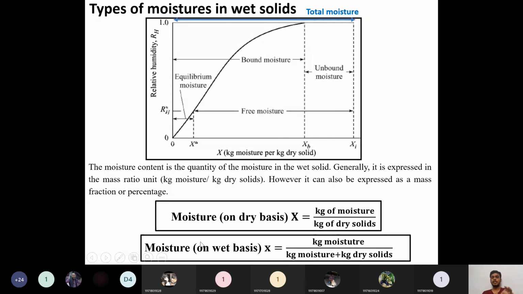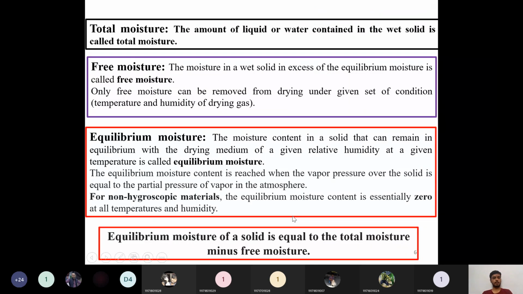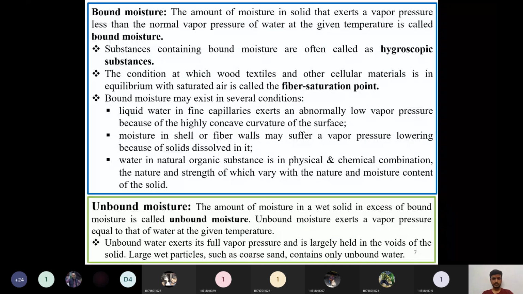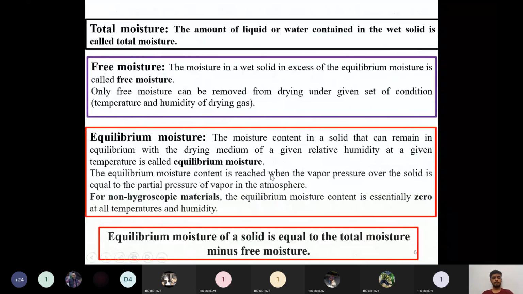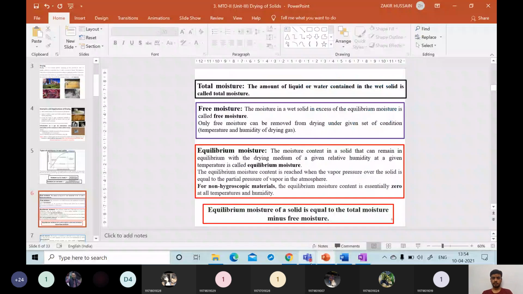How the moisture content can be quantified, we can express in equation format. I will explain that in the next class. These are the basics. All the points I am telling you are kept in simple point format. You can verify.